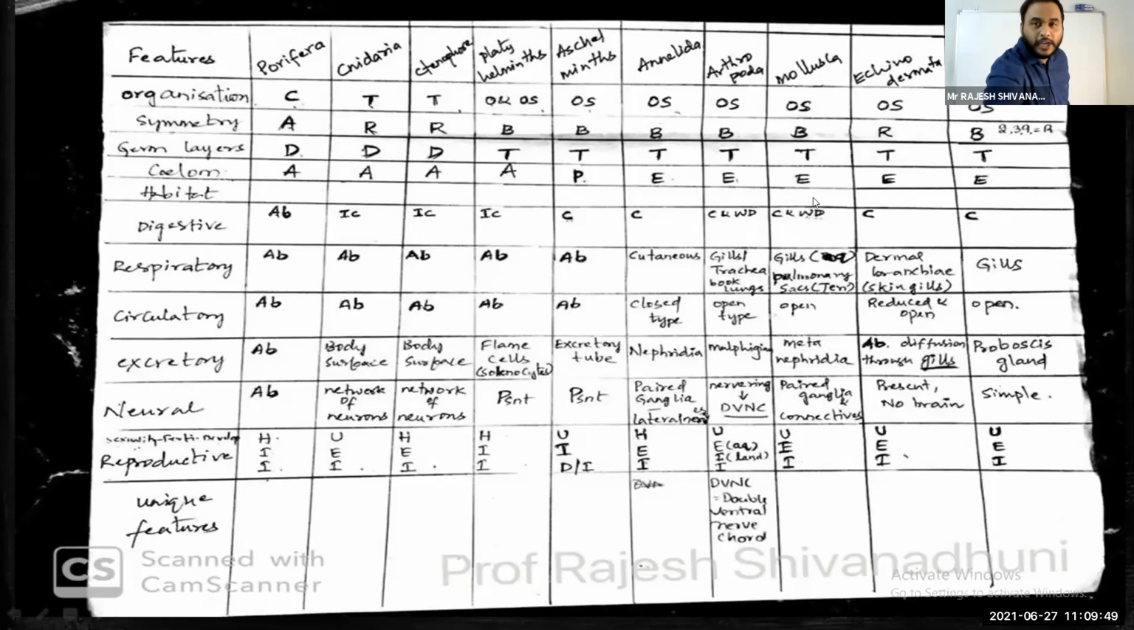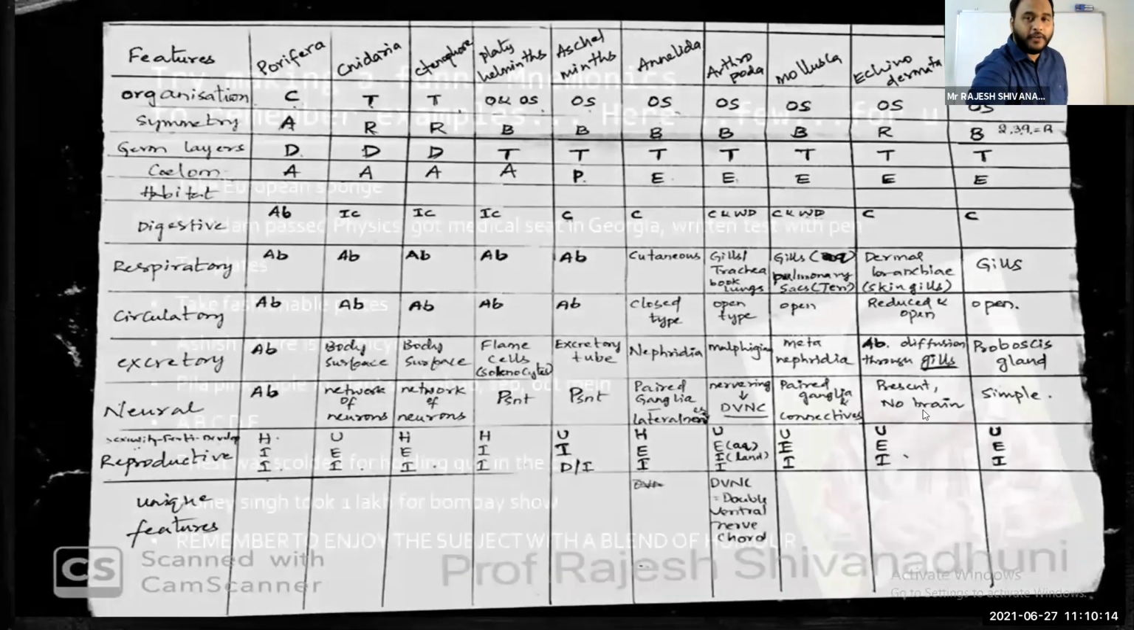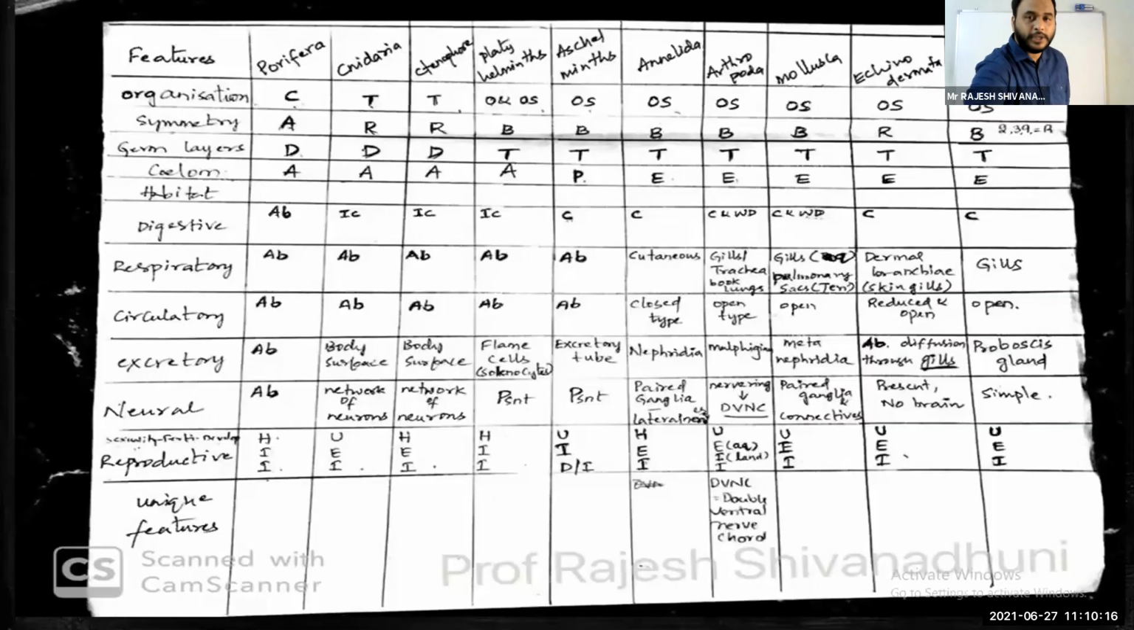In the last four phyla, you observe: Arthropoda, Mollusca, Echinodermata, Hemichordata. You observe UEI, UEI, UEI, UEI. That U stands for unisexual, E stands for external fertilization, and I stands for indirect development. This is the shortcut to remember easily. Next, let's move on to the flowchart kind of method.